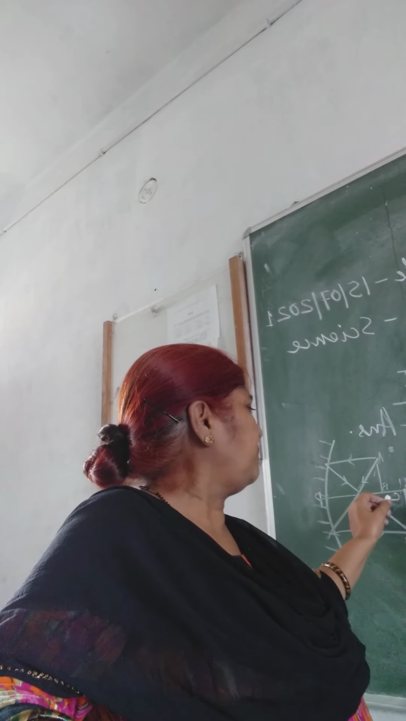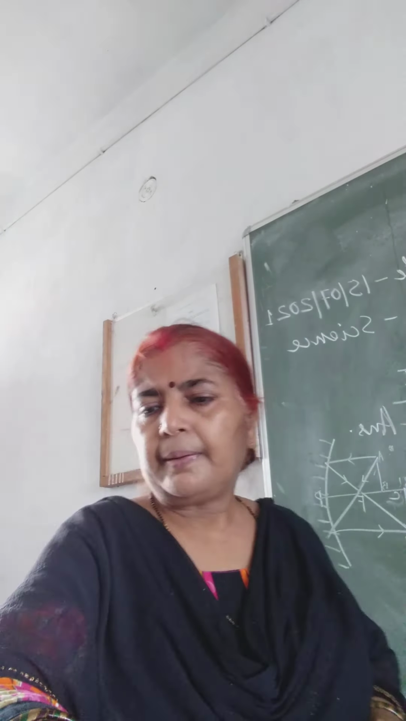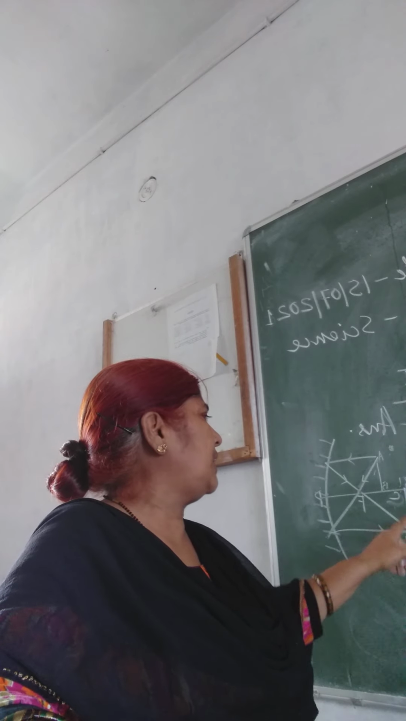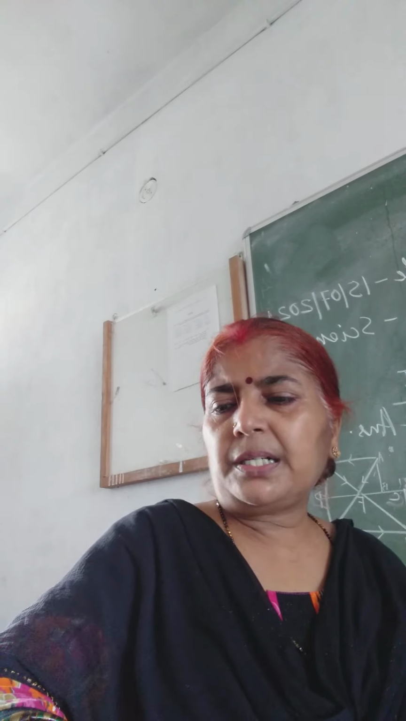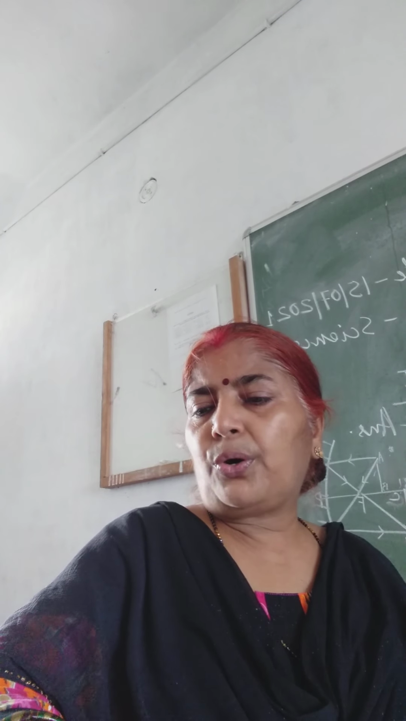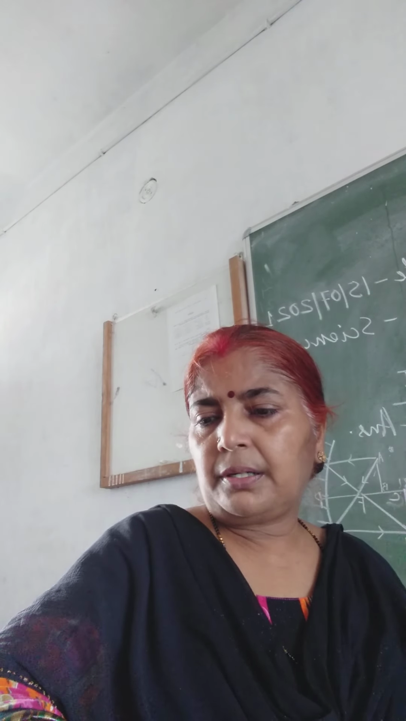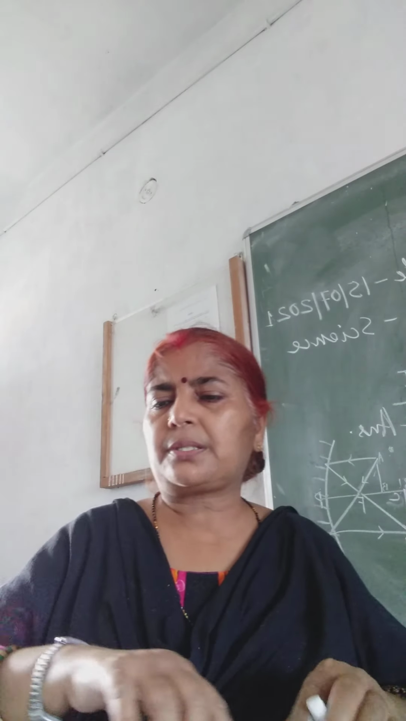And what is its position? It is formed beyond C. Did you understand, children? Yes, ma'am. If the object is between C and F, the image is formed beyond C. This image is real, inverted and magnified. And what is its position? It is formed beyond the center of curvature. Okay, so you have to draw this diagram.